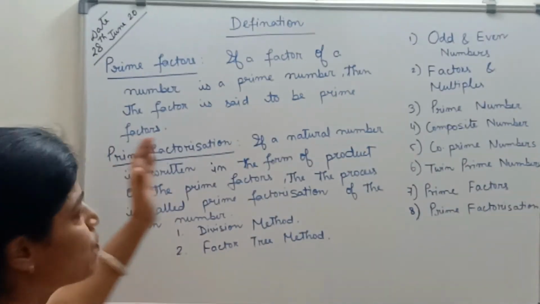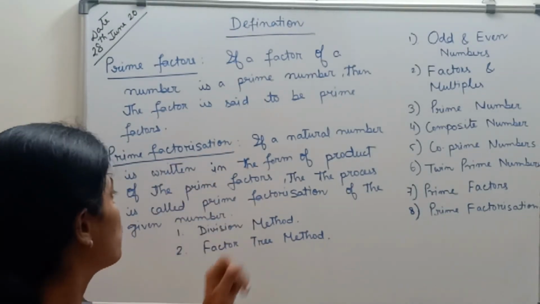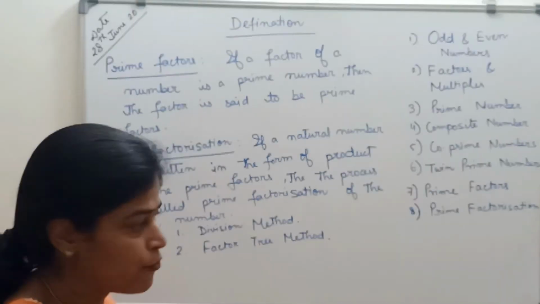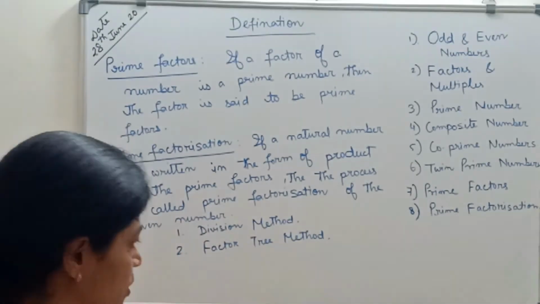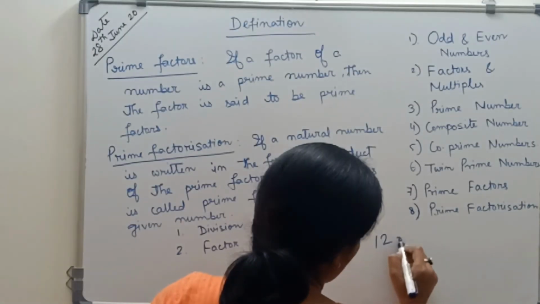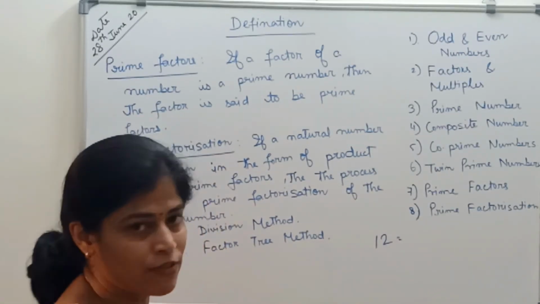Now coming to prime factorization. If a natural number is written in the form of a product of prime factors, suppose I have to write 12. I can write 1 into 12, but this 12 is not a prime number.